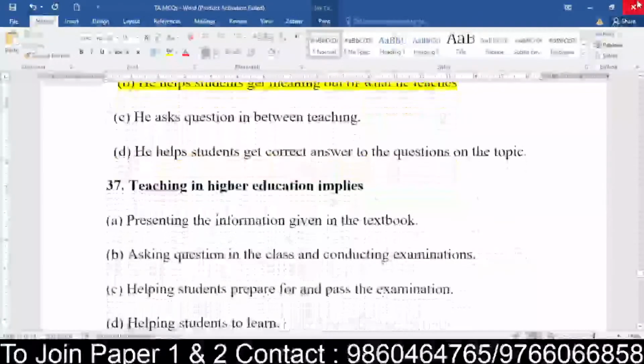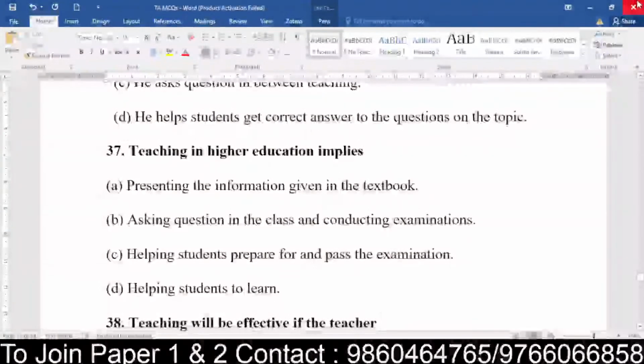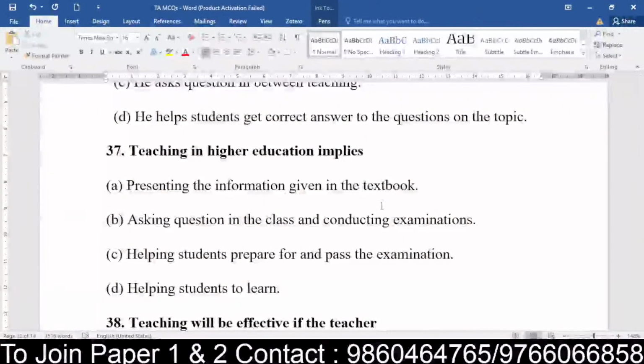Right? Teaching in higher education implies what? If you're teaching in higher education, is it presenting the information given in the textbook, asking questions in the class and conducting examination, helping students prepare for and pass the examination, or helping students to learn? So what is the example which tells you about the implication of higher education? How is higher education implied?